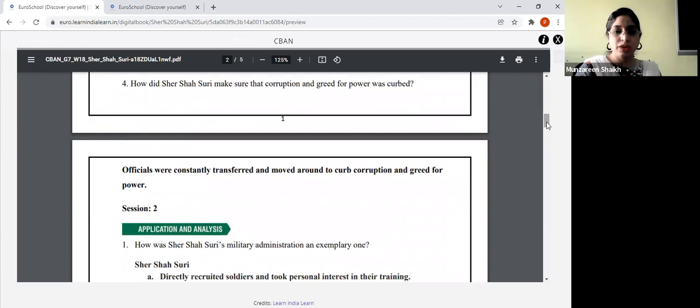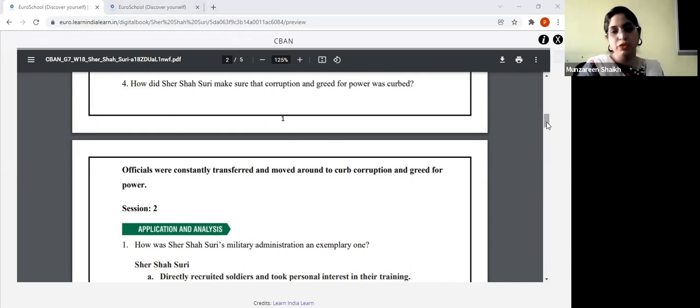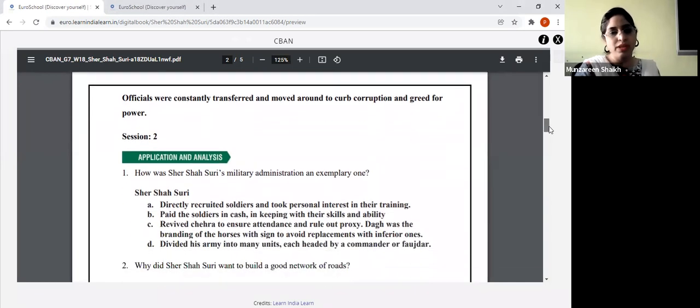How did Sher Shah Suri make sure that corruption and greed for power were curbed? What did he do to make sure that corruption and greed for power were curbed? What did he do, children? The persons responsible for particular tasks were changed after a certain period of time. Right. The officers, okay, you can call them officers. He used to constantly change the officers, transfer them, remove them, to make sure that corruption and greed for power were curbed.